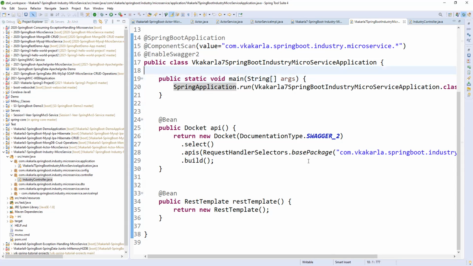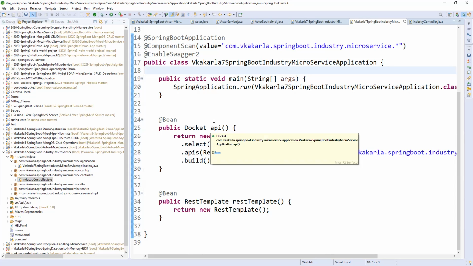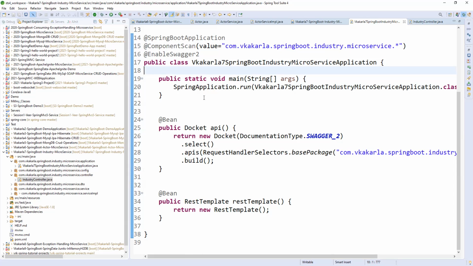Spring component in the sense whether it is a service, a repository, a controller, a component, or a configuration. You need to mention one annotation on top of the class, then you can auto-wire. I will try it. So directly we can't auto-wire in the main class. Otherwise, you can create the object for that.